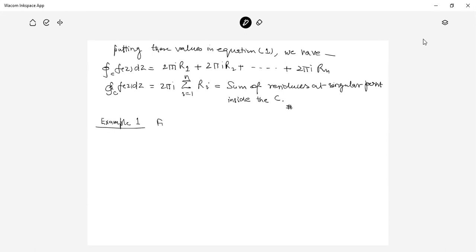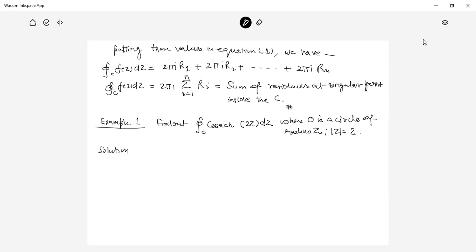Find the integral over C of cosec hyperbolic 2z dz, where C is a circle of radius mod z equal to 2.